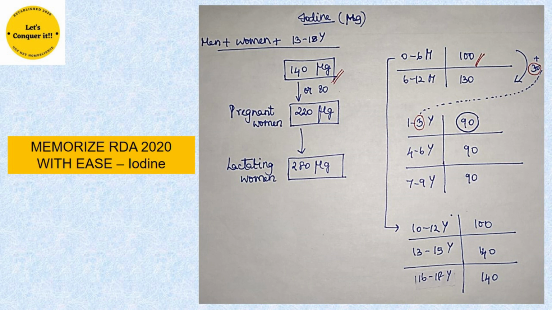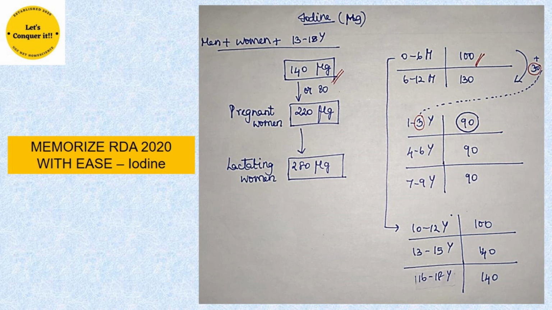This 140 is the iodine requirement for men and women, all physical activity categories, and also for the age group 13 till 18. You got it? Now, from this 220, since we have already minus 80, just take that 8. Now, what we are going to do is we are going to replace 1, 2 by 8. So, it becomes 280. This 280 is the iodine requirement of a lactating woman.